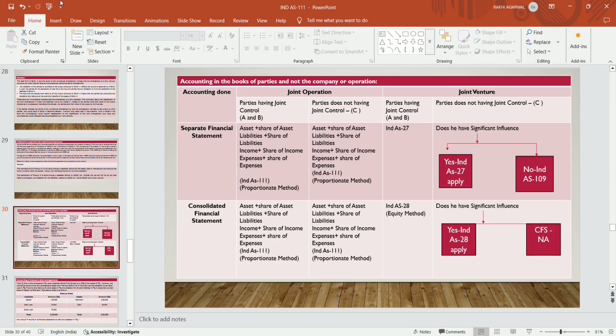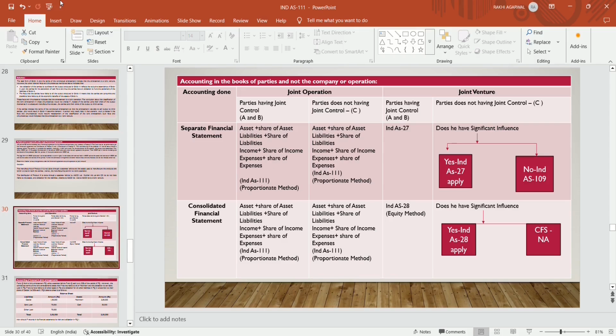And CFS is also prepared on a proportionate method by A, B and C. Separate financial statements are also prepared by A, B and C in case of joint operation. But if it is a case of joint venture, it comes under the purview of Ind AS 27 and Ind AS 28, if the parties have joint control.